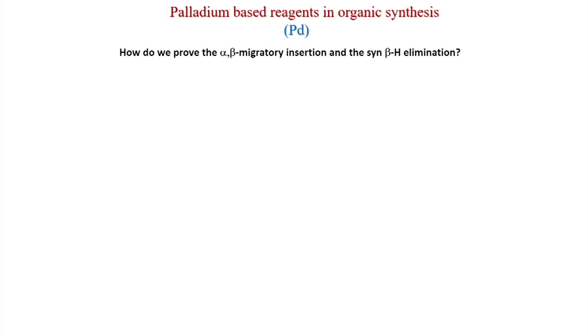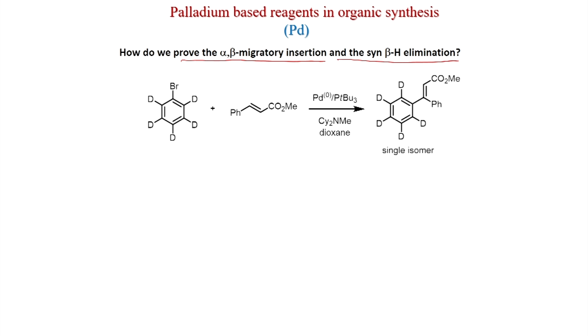So, what is the evidence, how do we prove that alpha beta migratory insertion and the syn beta hydride elimination are happening? If you put this methyl cinnamate with this deuterated bromobenzene, now this is trans orientation.